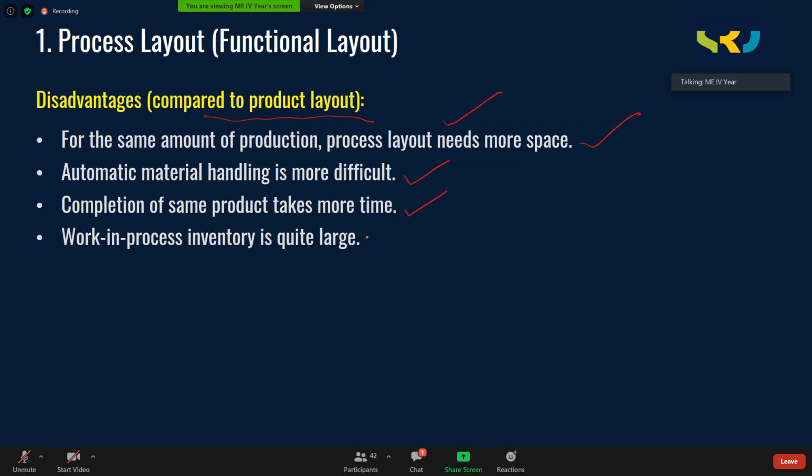Similarly, work in process inventory is quite large. Work in process inventory means a job which has finished operation on one particular machine and is waiting for the other machine. Here let us assume that the job has completed operation on the milling machine. Next, it has to go to the drilling section. For that, it has to wait for transport equipment till it reaches. Okay, it will wait for some time. This transport equipment will take this material to the drilling section, where the drilling machine may or may not be free. There it has to wait again. So likewise, work in process inventory will be large compared to product layout.